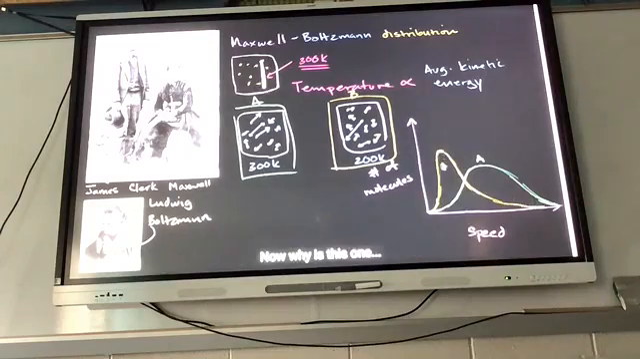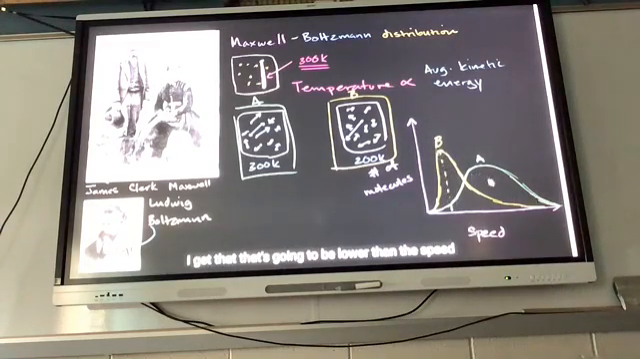Now, why is this one? It might make sense to you that the speed at which I have the most molecules is going to be lower than the speed at which I have the most molecules in system A, because on average these things have less kinetic energy. They're going to have less speed. But why is this peak higher? Well, you got to remember, we're talking about the same number of molecules. So if you have the same number of molecules, that means that the areas under these curves need to be the same. So if this one is narrower, it's going to be taller.